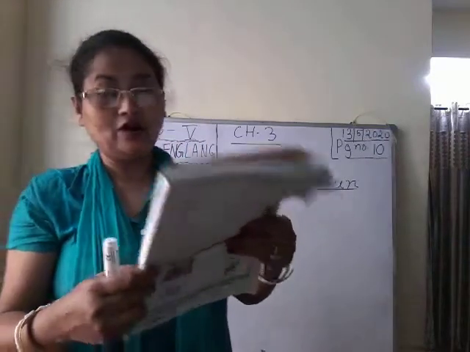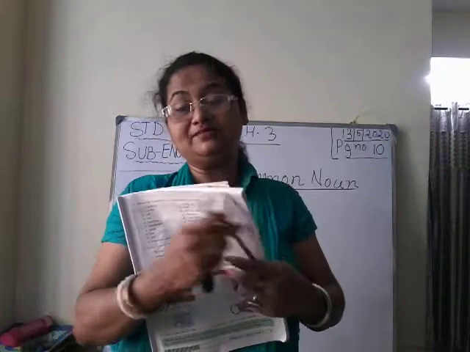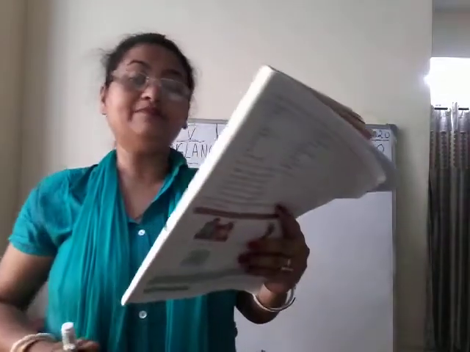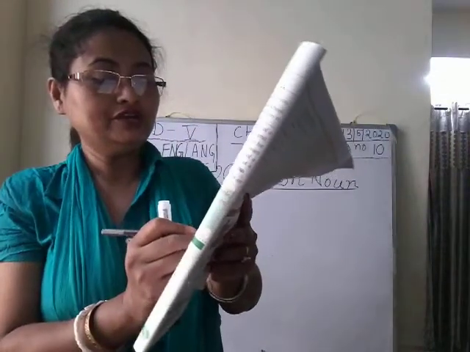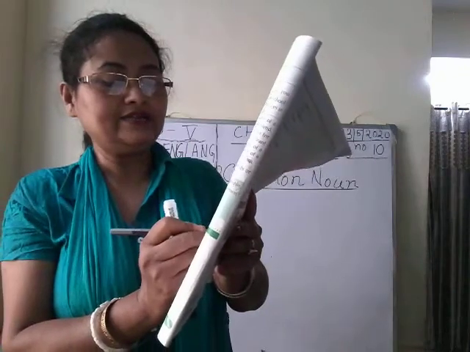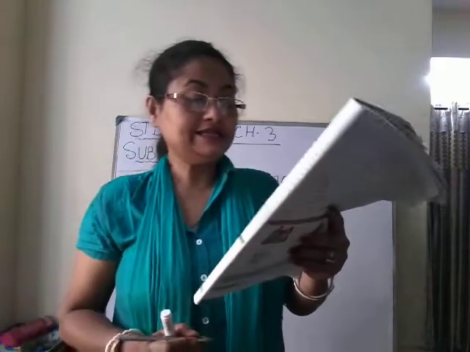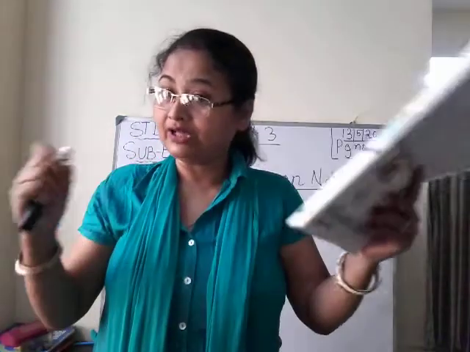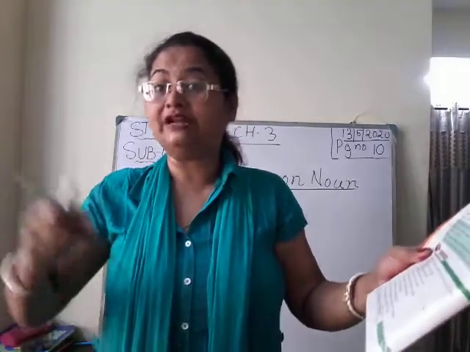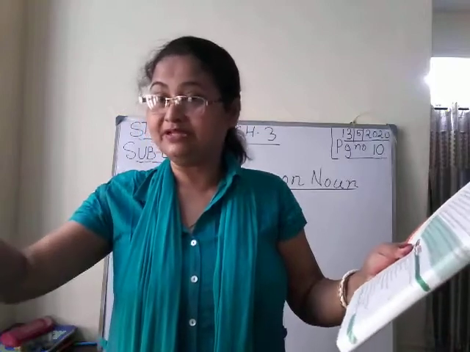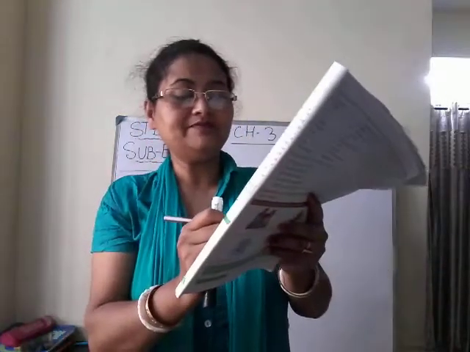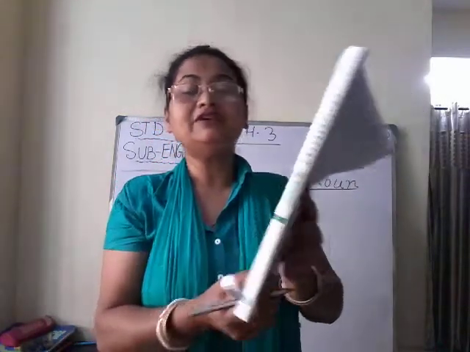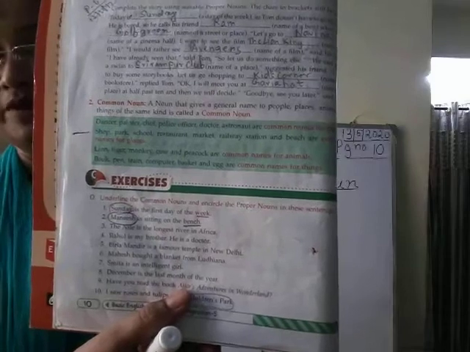Manish is sitting on the bench. Now what is Manish? Manish is the name of a particular boy. So you will encircle Manish. Bench is the name of a thing. I am not talking about a particular bench, like a red bench or that bench. It may be any bench. So you will underline bench as it is a common noun.